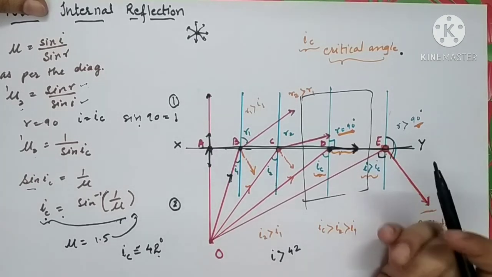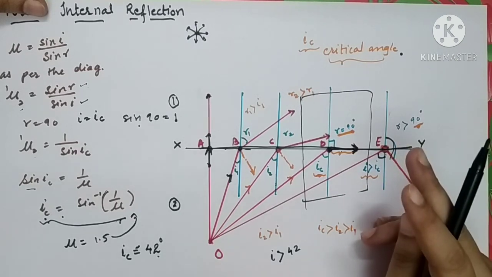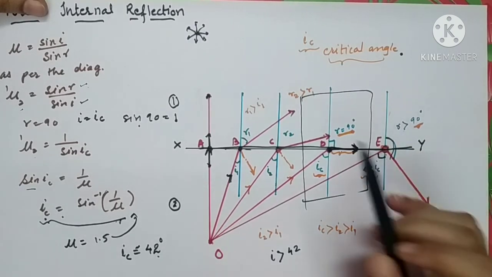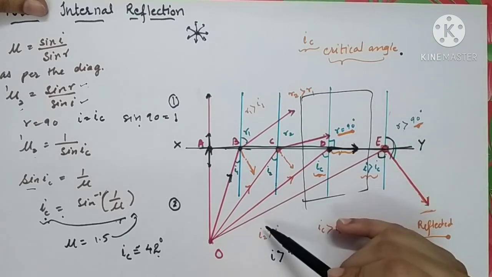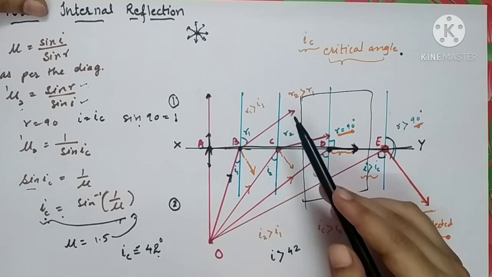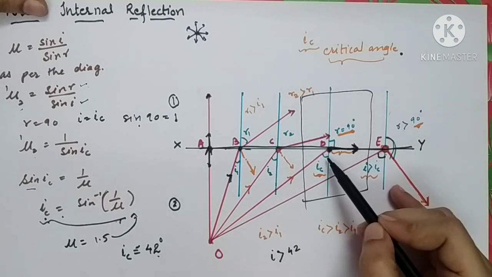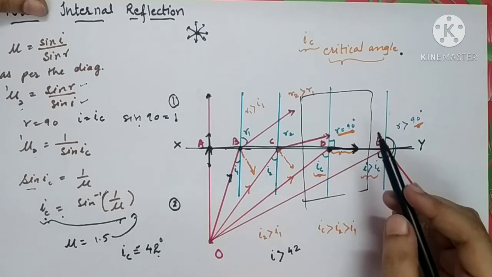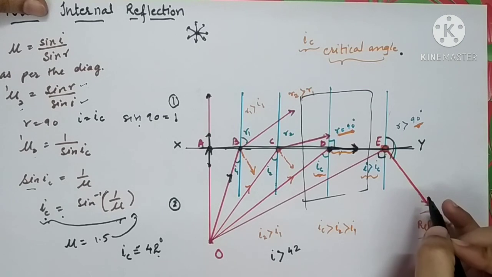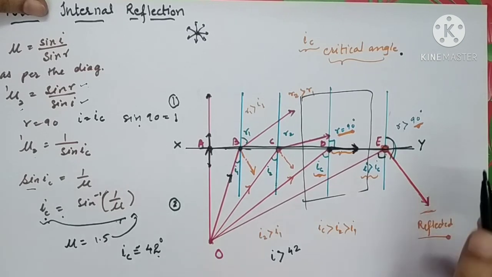So far we have considered only two concepts, so let us define these two things. We have studied total internal reflection, and I am again going to define it. Whenever a light ray passes from a denser medium to a rarer medium, if the angle of incidence in the denser medium is greater than the critical angle, then all the light ray is going to remain inside the denser medium itself. This process is called total internal reflection.